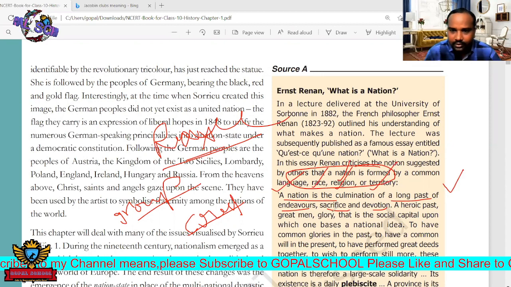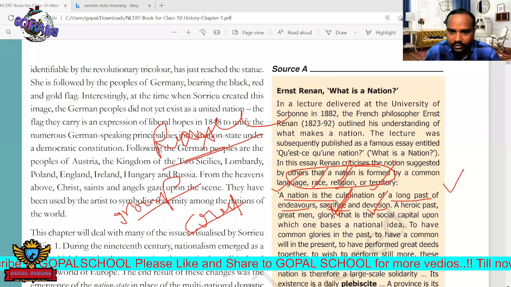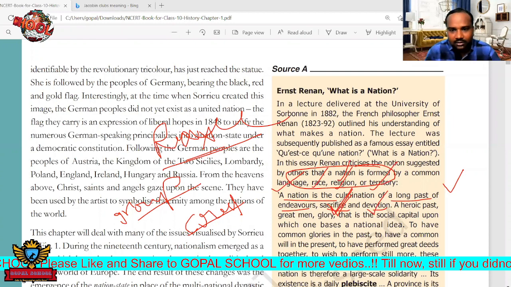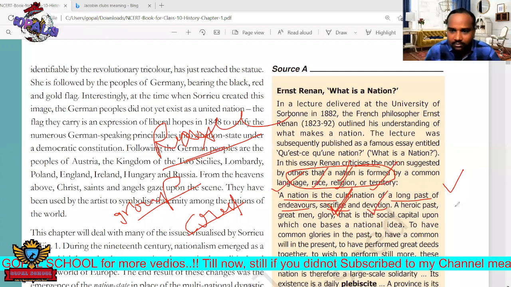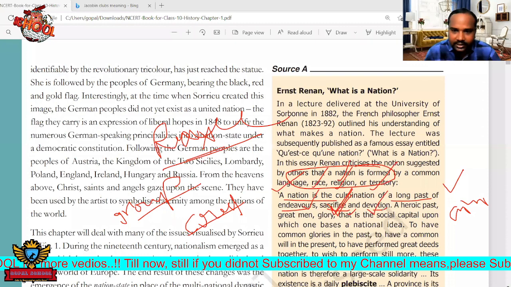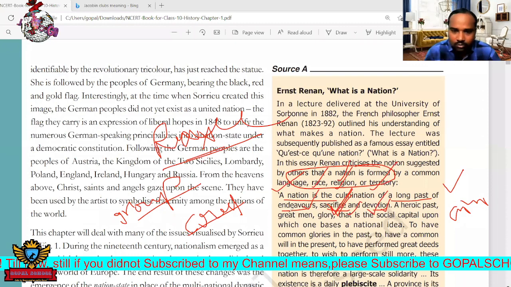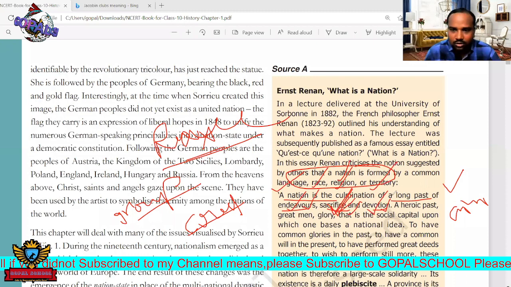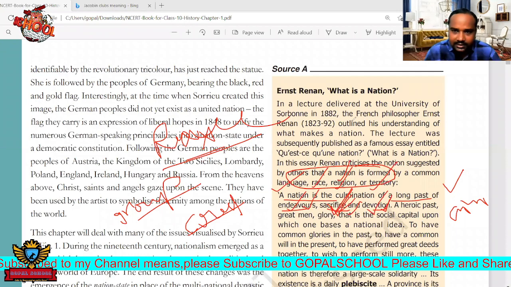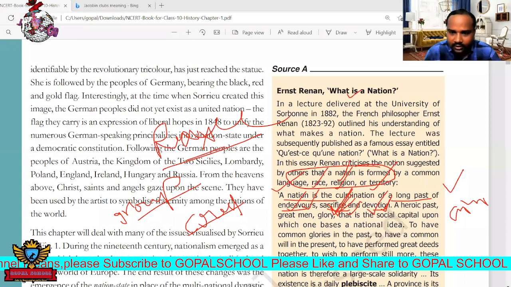And also sacrifice. The people have sacrificed many things. Their lives are sacrificed. And also devotion, like Nellore Potti Sriramulu. Sacrifice is nothing but their life being sacrificed for something, for the sake of their own goal or aim. So they should also be considered, not only race, religion, language, territory. We must also consider these kinds of things. That's why we can call that country a nation, and there should be a flip side.